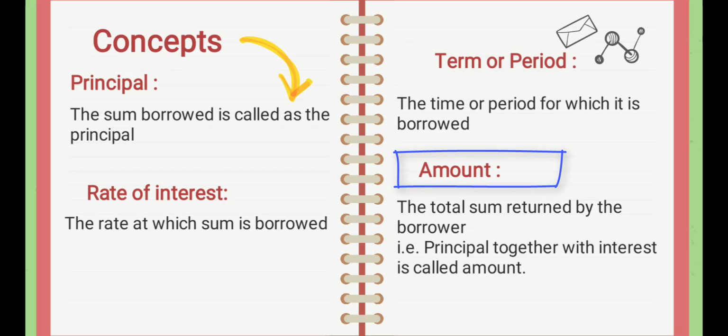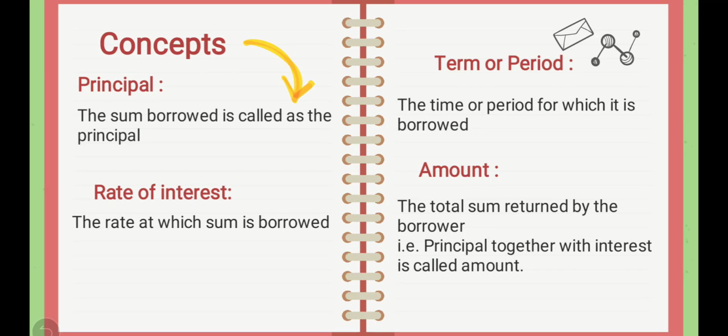The total sum returned by the borrower is called the amount. So we can calculate amount as principal plus interest or compound interest. So amount is the principal together with interest. These are the important concepts used in the calculation of compound interest.